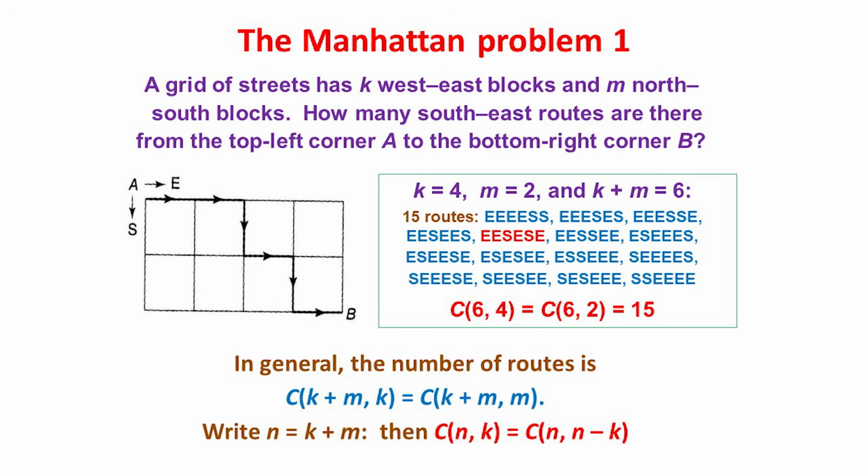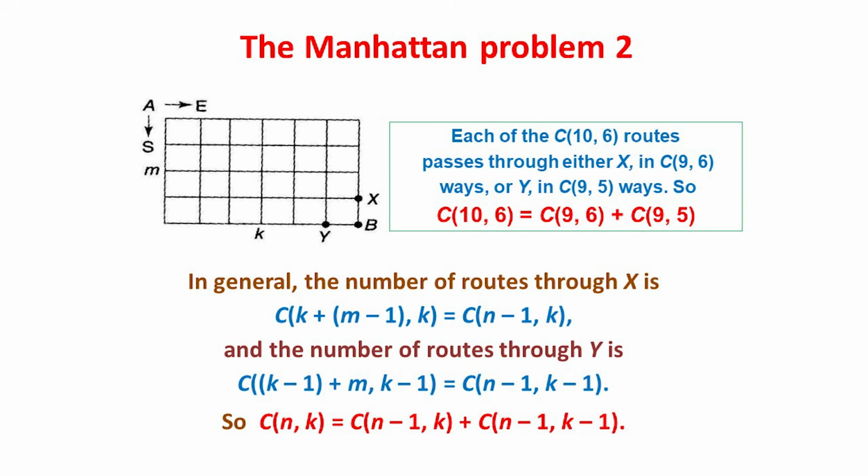And in general, the number of possible routes is likewise either C(k+m,k) or C(k+m,m). And if we then write n for k plus m, so that m equals n minus k, we get rule 1. We can also illustrate rule 2.